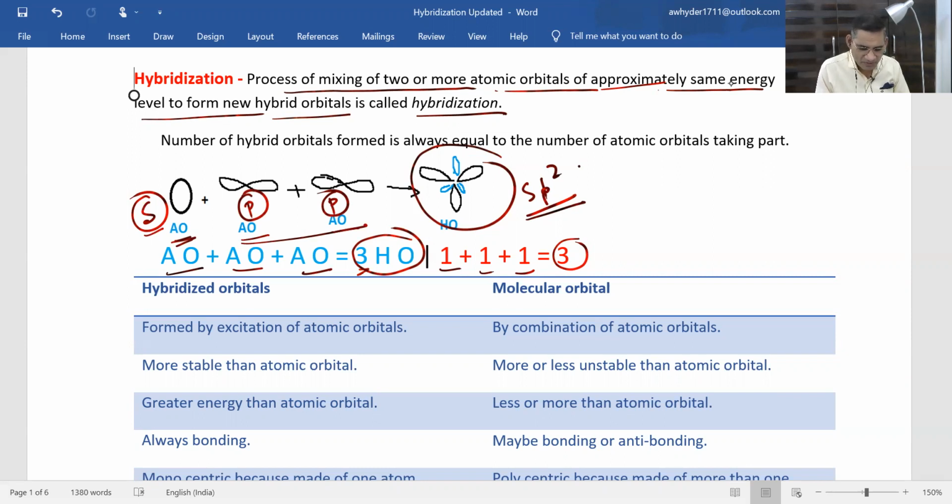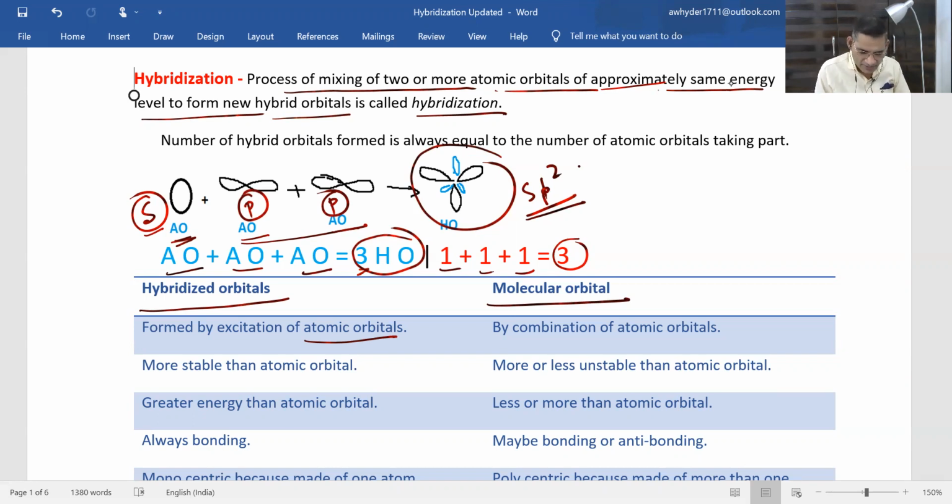See, what's the difference between hybridized orbitals and molecular orbitals? Hybridized orbitals form when atomic orbitals are not ready to take part in bond formation, so we provide them energy and excite them so that they will be ready for bond formation.